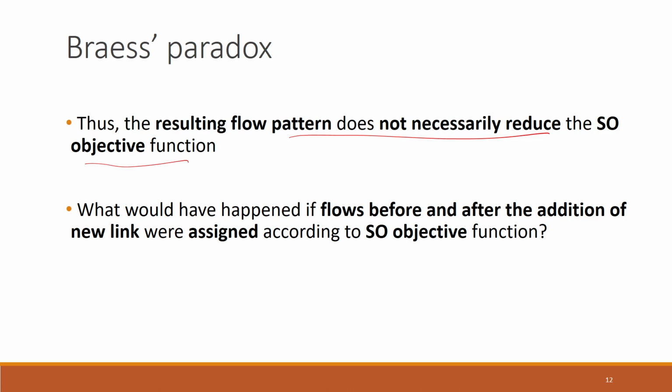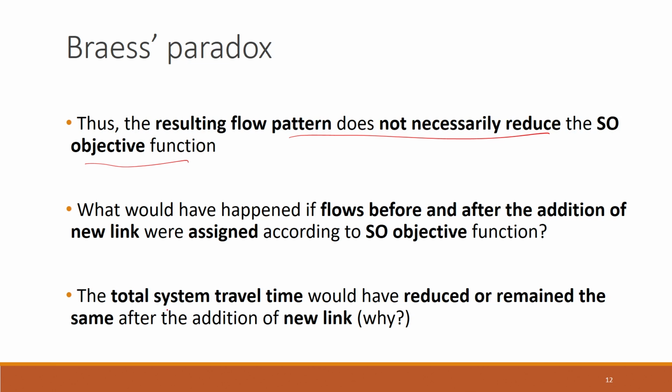Now the question is, what would have happened if the flows before and after the addition of the new link were assigned according to the system optimization objective function. So, now we are making a change here. Suppose that we were solving these two cases again, but now we are distributing the flows based on system optimization, and then we are determining the value of the total system travel time. So, the question is, will we again see, or is it possible to see, an increase in the total system travel time if we add a new link?